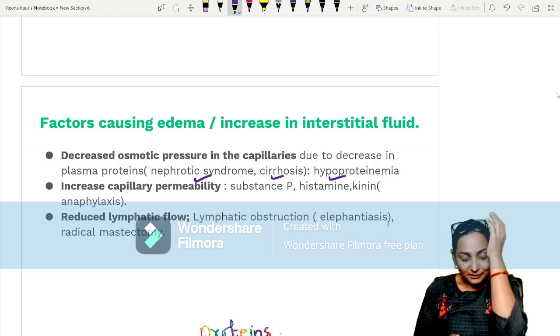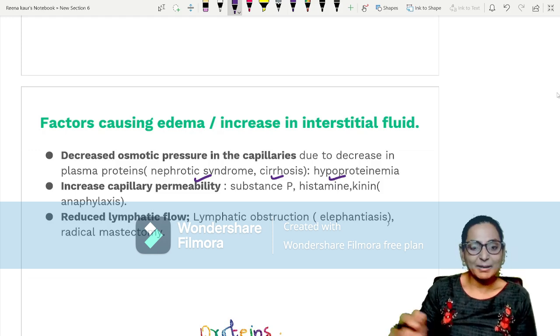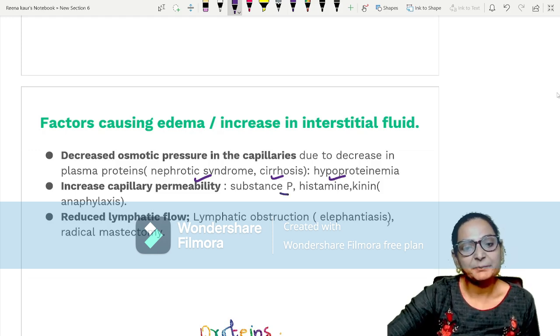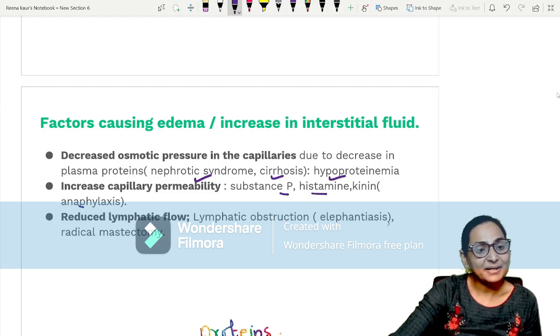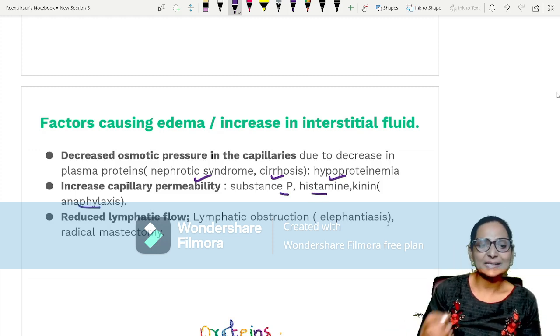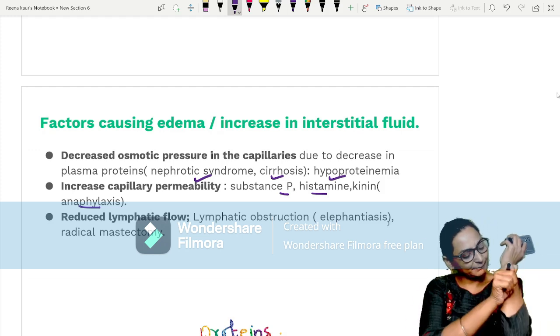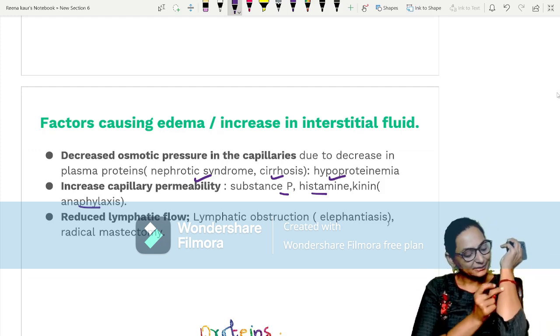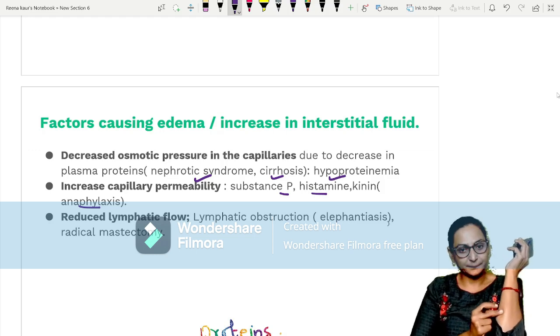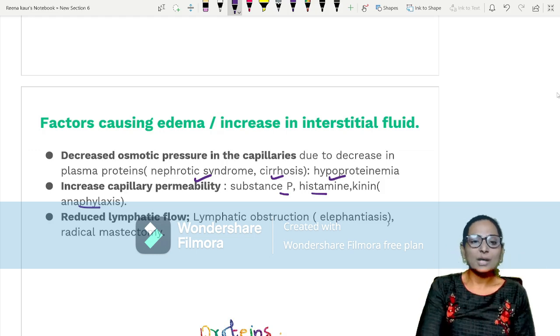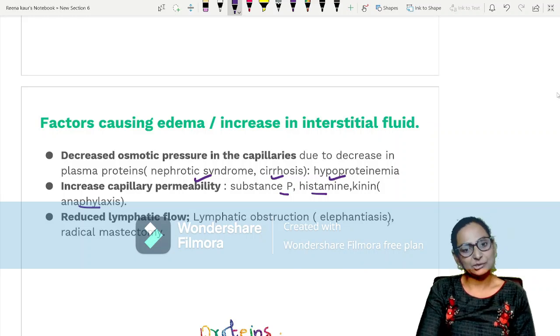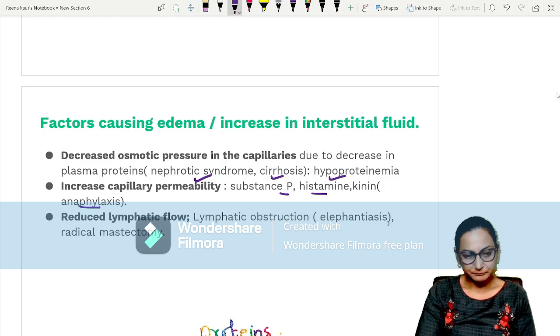Then there is increase in the capillary permeability. It could be caused by chemicals like substance P, histamine, anaphylaxis, and increased capillary permeability will cause edema. Like when you get an injury, suppose there is a pen stroke, that small area gets edematous. And if it is very severe, anaphylaxis means a very severe antigen antibody reaction, it can result in massive edema.